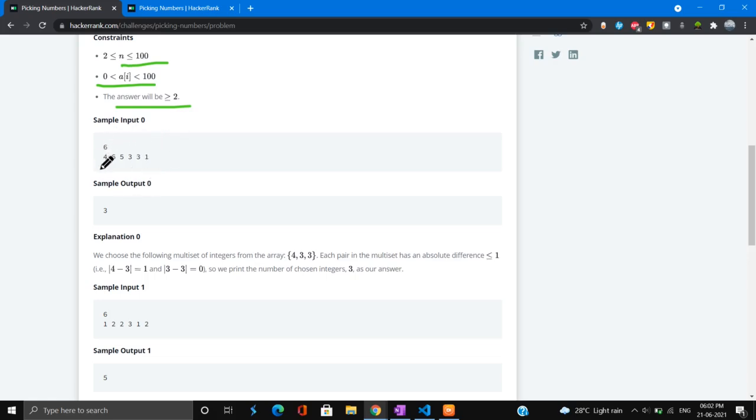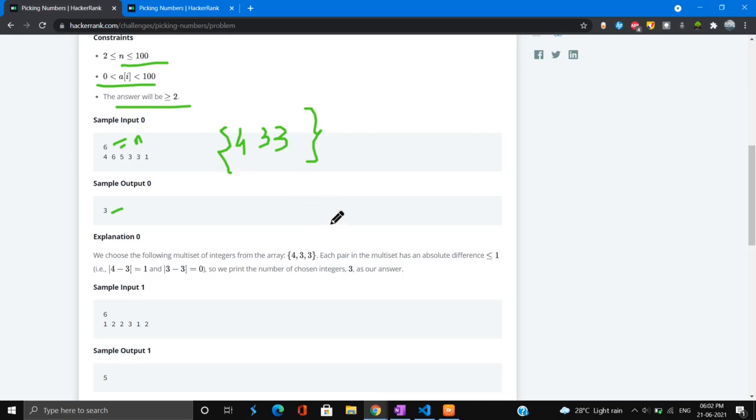So let's see how this sample test case will run. We are given 6 and 4, where 6 is the number of elements, which is n, and this is the array. Here we can see that if we form a subarray of 4, 3, 3, we can call it a multiset also because it has multiple elements. The absolute difference between any two elements is at most 1, and this will be the maximum length multiset which can be formed. So we are returning 3, which is the length of this multiset.